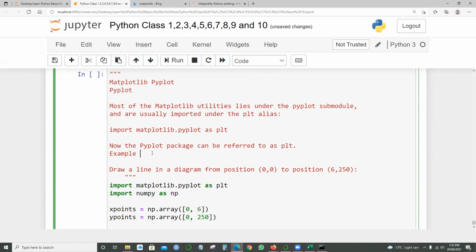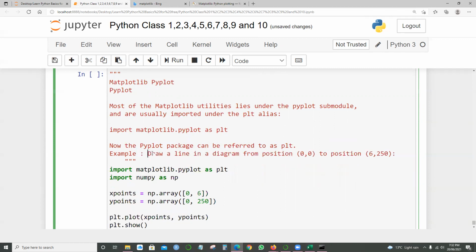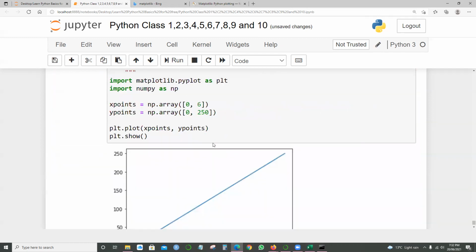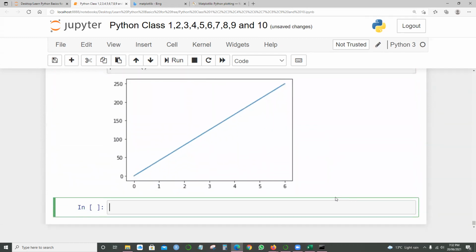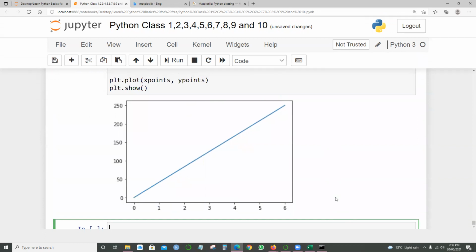Okay, so what kind of example are we looking at? Draw a line in a diagram from the position 0,0 to the position 6,250. If I run this, look at this. As you know in mathematics, there's an x-axis and a y-axis, right? The same case: you've got x-axis 0, 1, 2, 3, 4, 5, 6, and a y-axis 0, 50, 100, 150, 200, and 250.